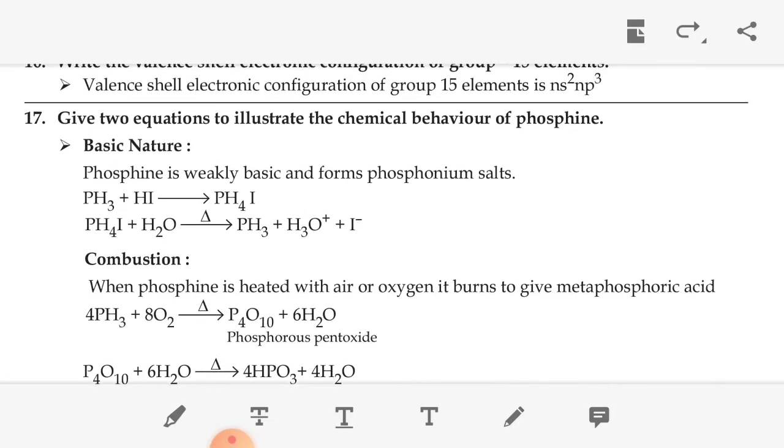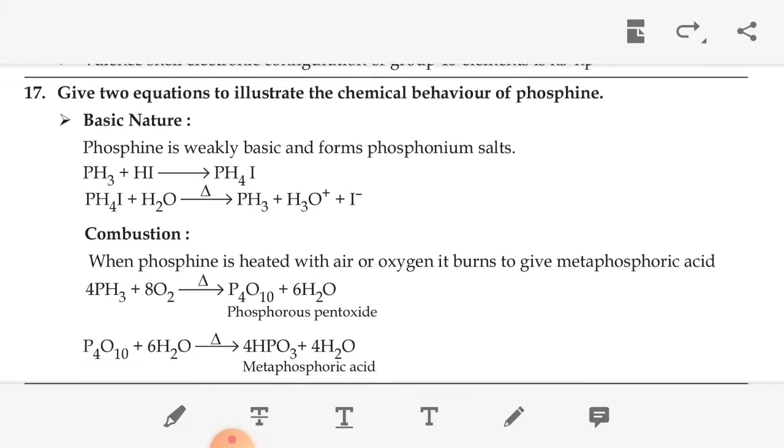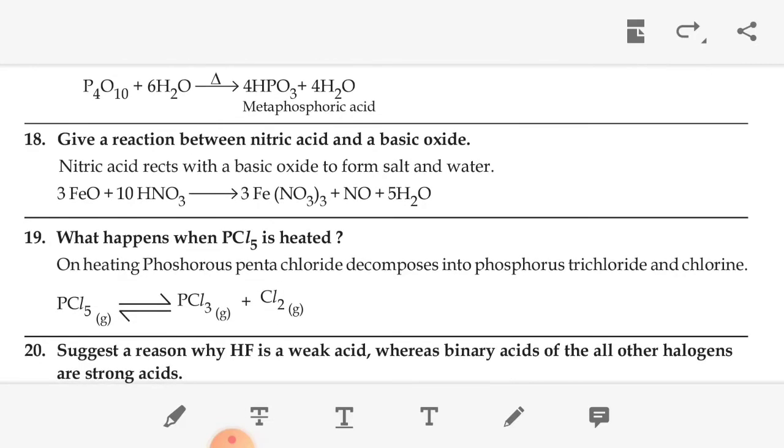The next, give equations to illustrate the chemical behavior of phosphine. Basic nature: phosphine is weakly basic and forms phosphonium salt. PH3 plus HI gives PH4I. It reacts with water. The next question, give a reaction between nitric acid and a basic oxide. Nitric acid reacts with the basic oxide to form salt and water. So FeO plus 10HNO3 gives Fe(NO3)3, this is the salt, and water 5H2O.